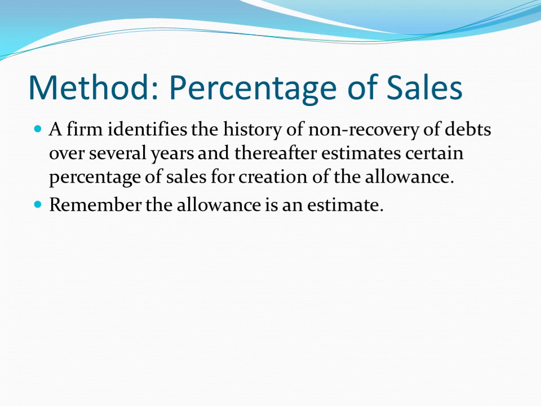And this has to be approved by the board of directors of the company. And you have to bear in mind that this allowance that is created in the accounts is an estimation. It is not an actual bad debt, it's only an allowance.